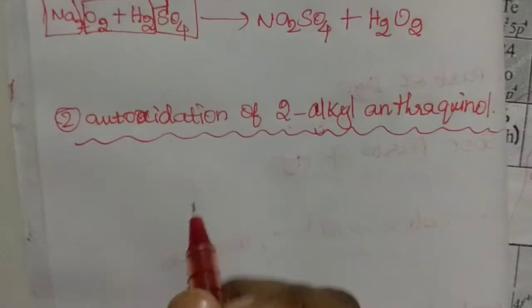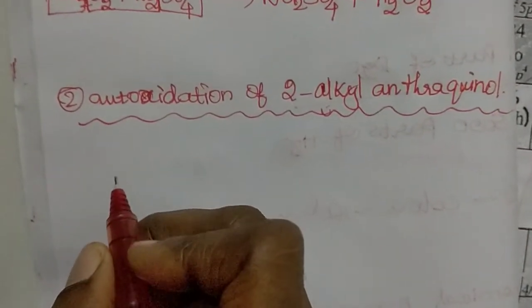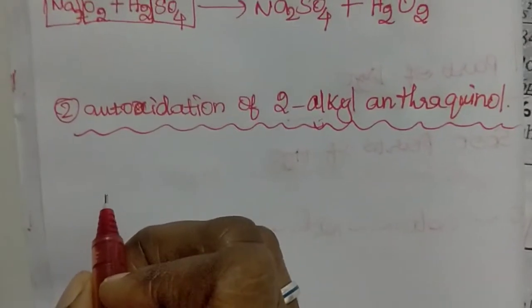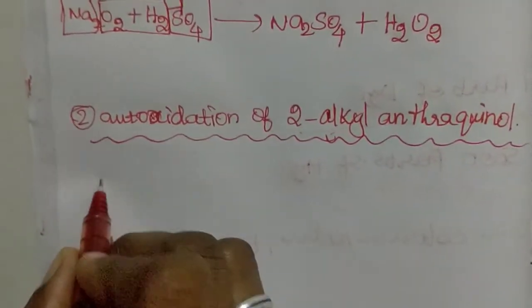For this process, we took the reactant 2-ethyl anthraquinone.